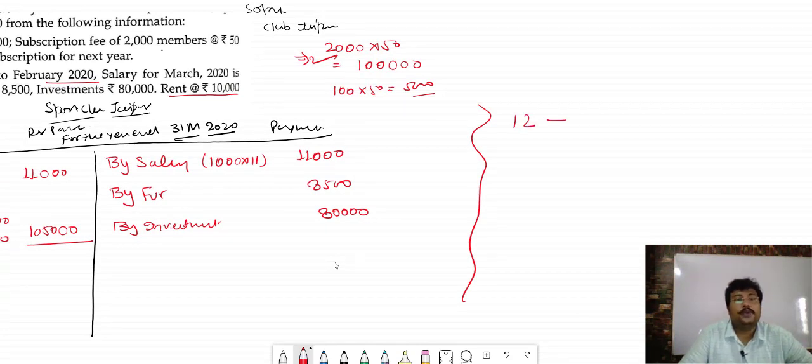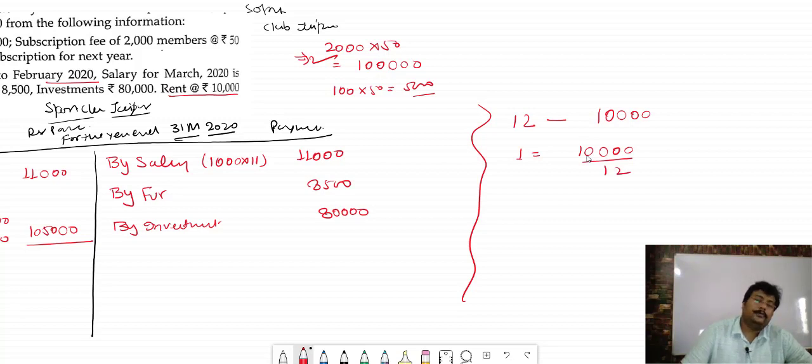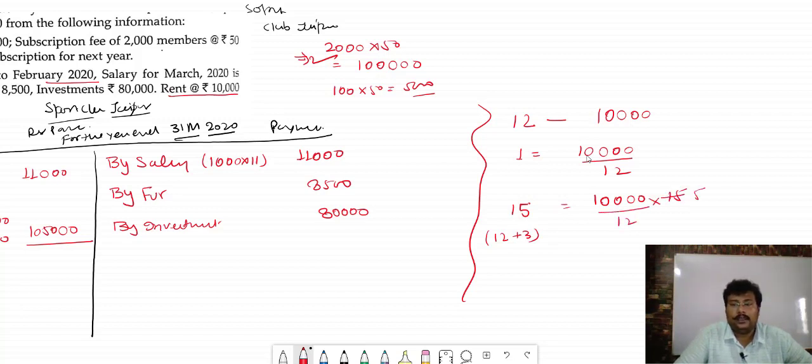12 month rent is how much bacha? 10,000. Oho, why is this becoming 1 lakh? 10,000. So 1 month rent will be 10,000 divided by 12. So 15 months, how? 12 months is the normal one and 3 months extra. 15 months rent will be 10,000 divided by 12 into 15. So 3 5s are 15 and 3 4s are 12, and 4 will be cut, 2,500. So it will be how much bacha? 12,500.